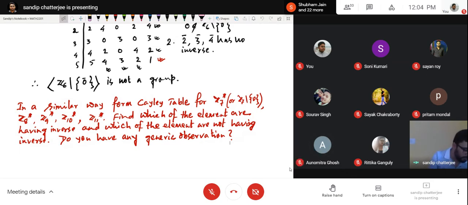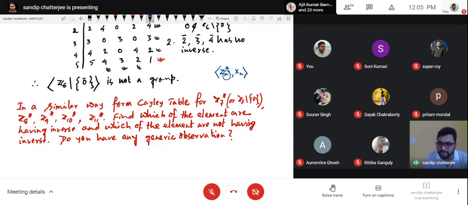Yes, sir. If I consider Zn under multiplication, and you can see whatever material I have given you, everything you will find there. So actually, if I consider a structure Zn where multiplication is modulo n, then those elements will have inverse which are co-prime to n, correct? Yes, sir. So that means we can say that Zn star means I have to exclude 0 because 0 cannot have any inverse.